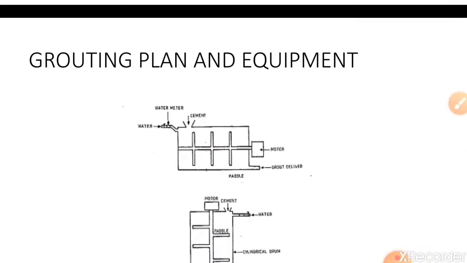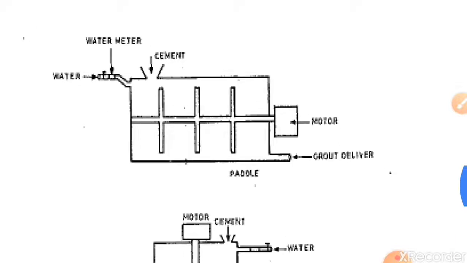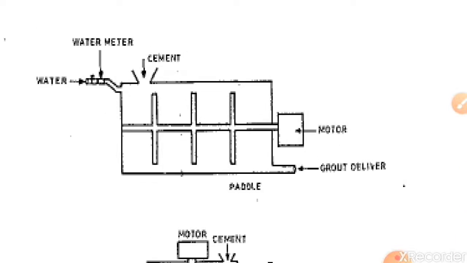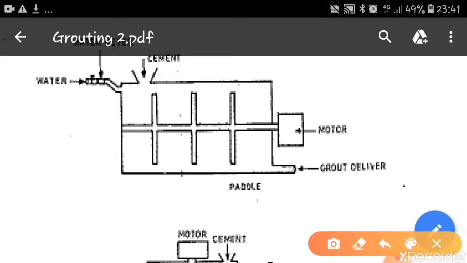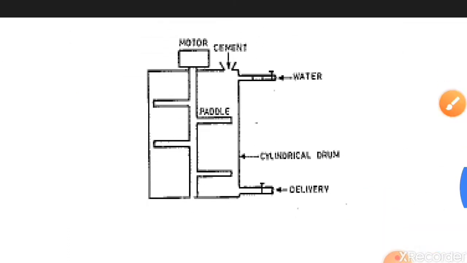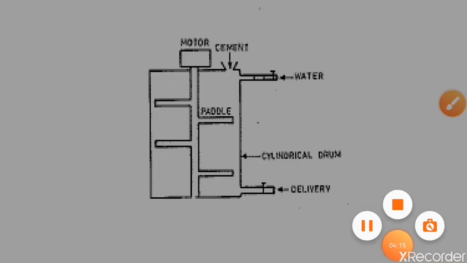You can see the figure shows the process of paddles where the grout is delivered, the water enters, the water meter is there, and the cement enters, and they all keep under agitation, and later it goes to the pump. This is the vertical and horizontal system we can see.